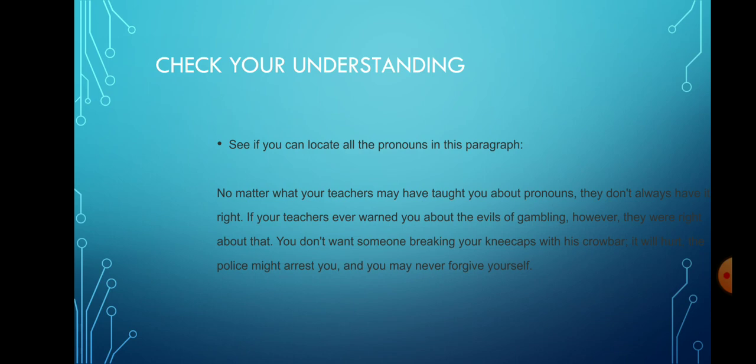No matter what your teachers may have taught you about pronouns, they don't always have it right. If your teachers ever warned you about the evils of gambling, however, they were right about that. You don't want someone breaking your kneecaps with his crowbar. It will hurt you, the police might arrest you, and you may never forgive yourself.